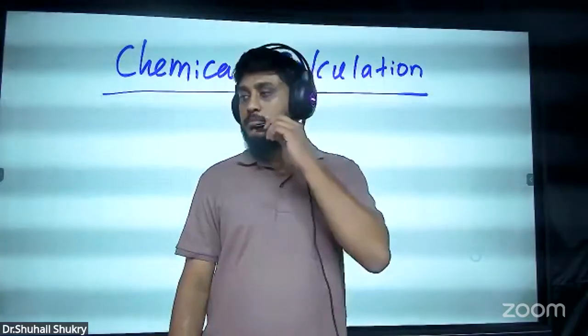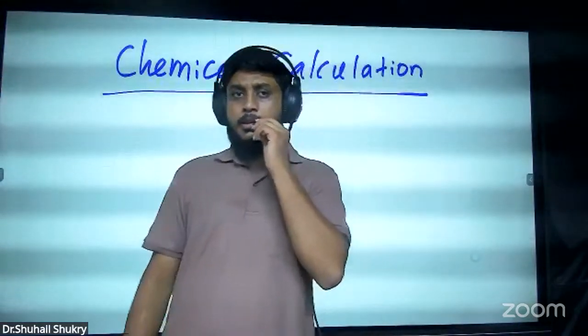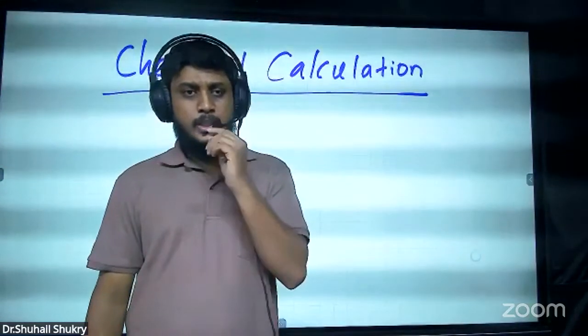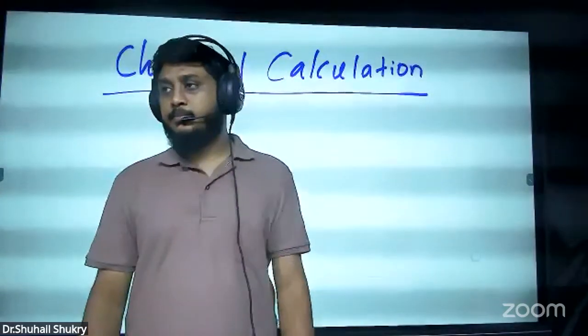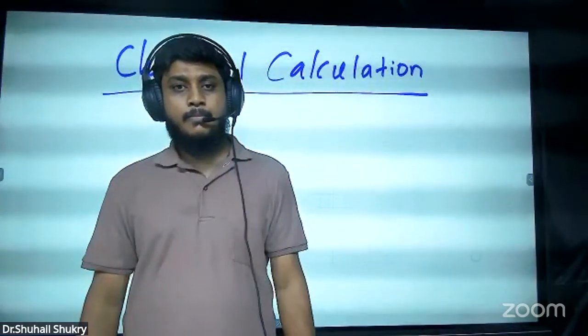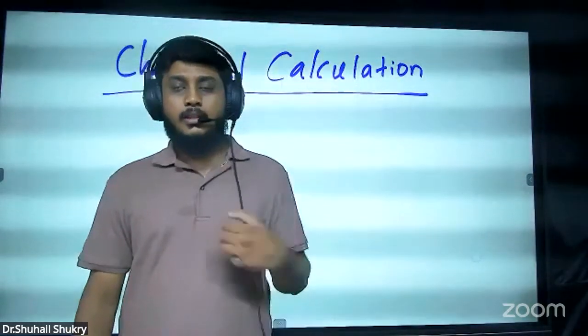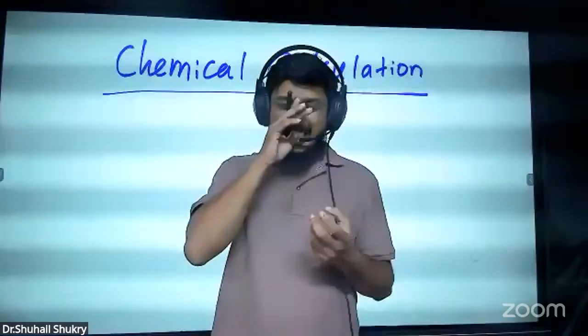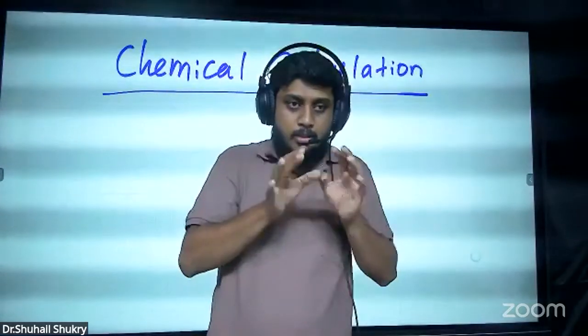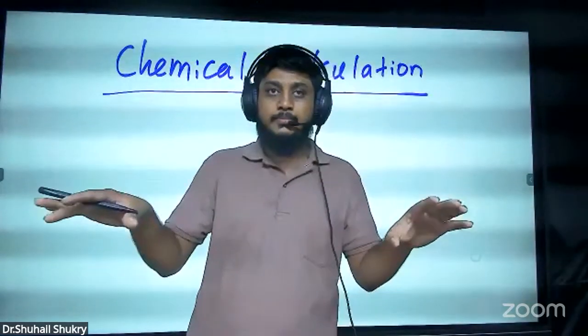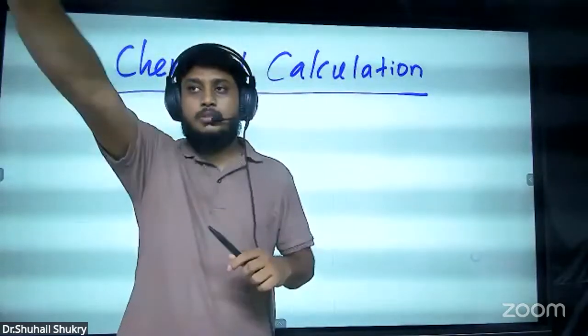But remember, mole means it is some amount. Avogadro means that is also an amount. Like, first of all, I'm telling other things also to put it neatly into your head.